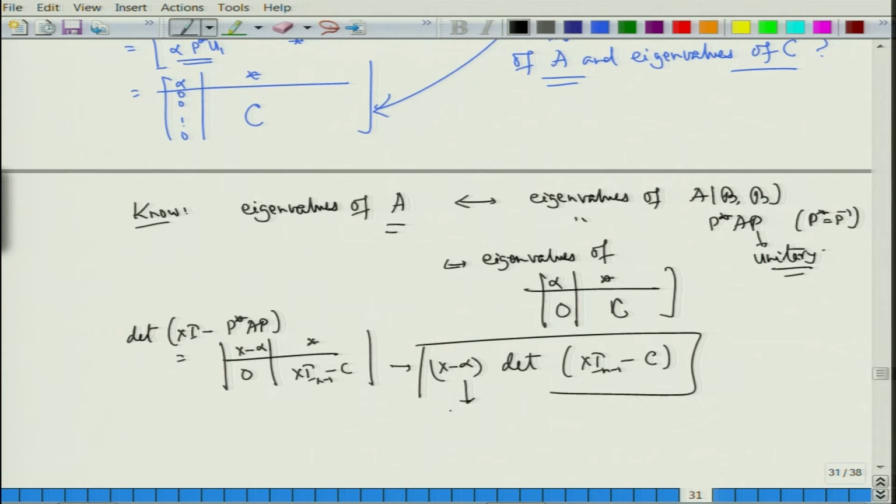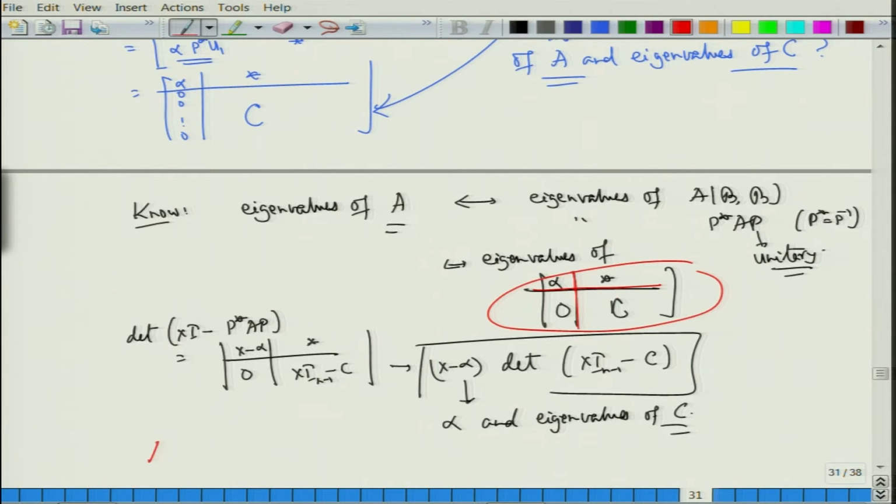So, the eigenvalues of A are the same as alpha and the eigenvalues of C. Is that okay? So, we can proceed further and try to understand the next idea. We have got hold of the eigenvalues of A, and our matrix is this matrix which we need to understand now. We do not worry about this part, we are only bothered about C.